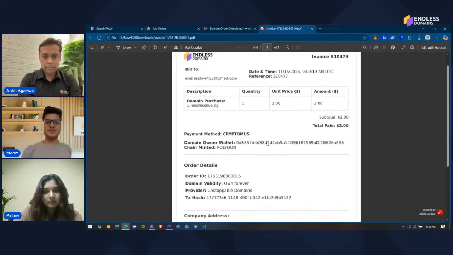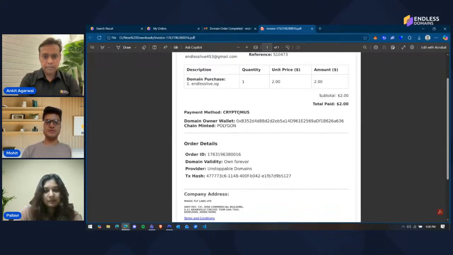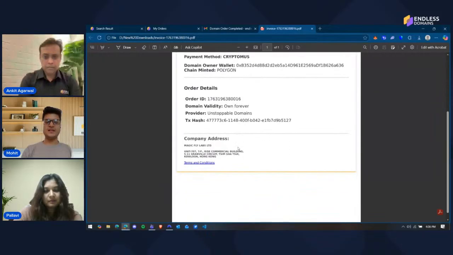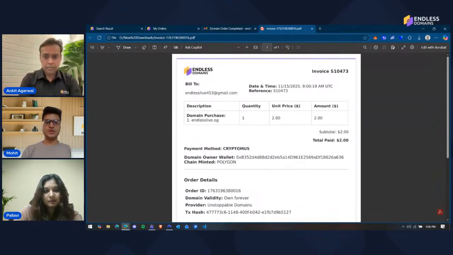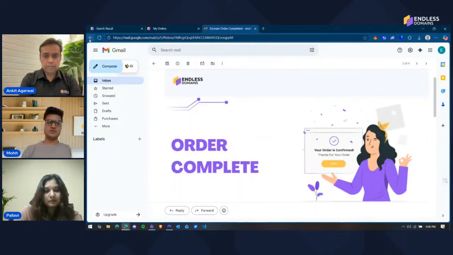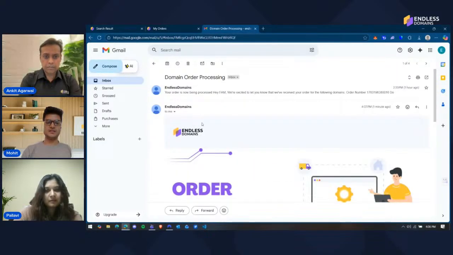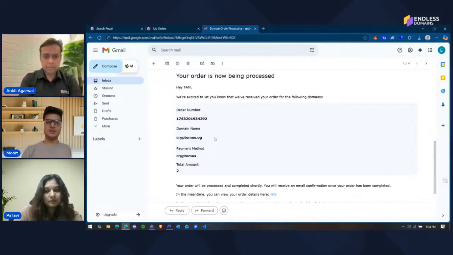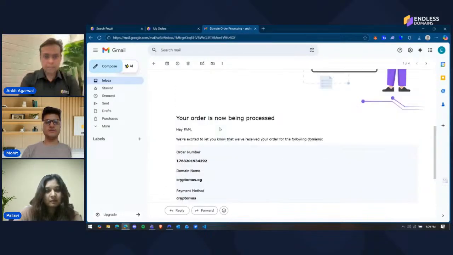This is the payment I made some hours ago. So this is the domain name, the price, and the payment method I used, and all the relevant details that you may require in the future. So you get an invoice like this as well, right? So let's go ahead and, yeah, see, there's a domain order processing mail for the current buy, cryptomus.og, as well. So once it completes, I'll get the invoice for this as well.